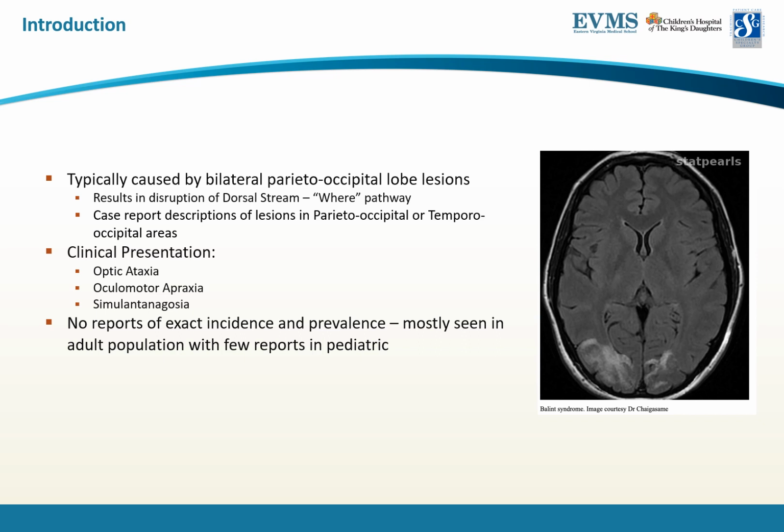Due to the dysfunction of the dorsal stream, Balint syndrome is characterized by a triad of simultanagnosia, optic ataxia, and ocular apraxia. Simultanagnosia refers to the patient's inability to identify multiple objects at the same time. Optic ataxia manifests as impaired reach responses through solely visual input, with preserved reach under proprioceptive or auditory guidance. Ocular apraxia manifests as inaccurate saccades as a patient attempts to shift gaze from one object to another.